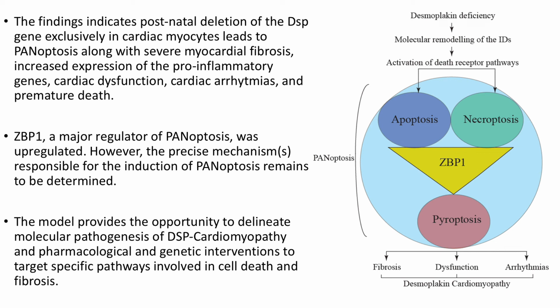The findings set the stage for subsequent mechanistic studies to delineate the molecular pathogenesis of desmoplakin cardiomyopathy. The model also provides the opportunity to test the effects of pharmacological and genetic interventions in preventing or attenuating cell death, fibrosis, and inflammation in desmoplakin cardiomyopathy.